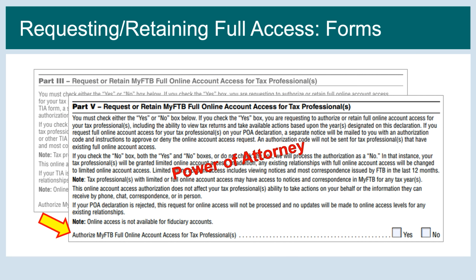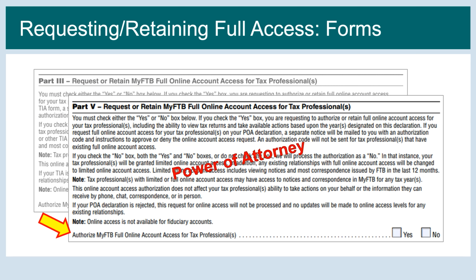For example, a TIA representative who currently has full online access and then files a POA should select yes to retain full access. Once the POA is approved, the representative will automatically have full access for all POA matters without requiring the taxpayer to approve the full access again.